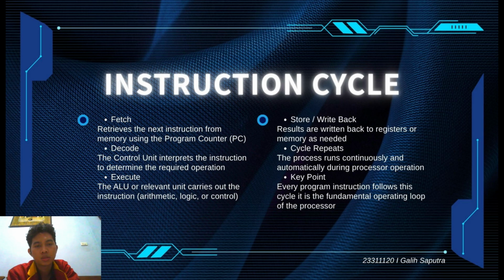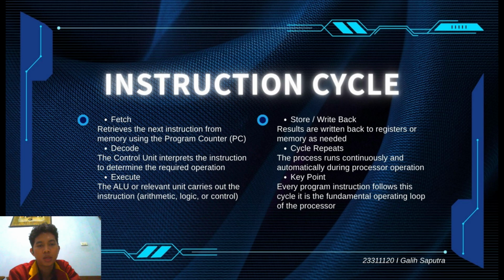The next is the instruction cycle. The first stage is fetch. During this stage, the processor retrieves the next instruction from memory using the program counter. The second stage is decode. Here, the control unit interprets the instruction and determines what action must be performed.